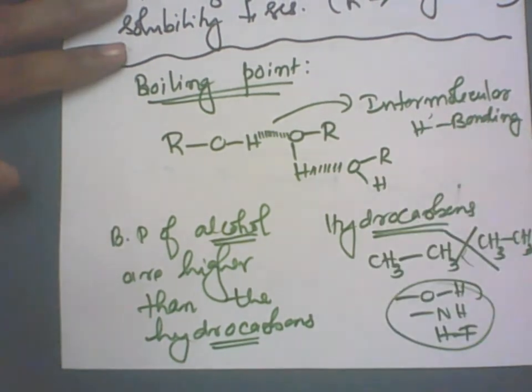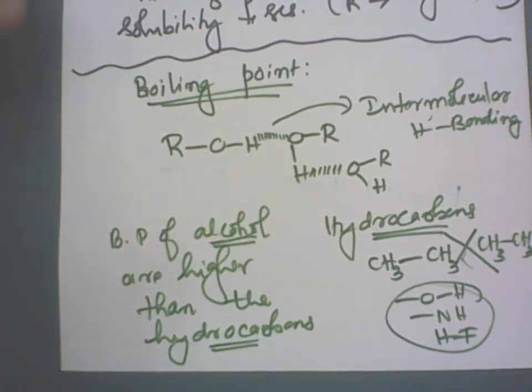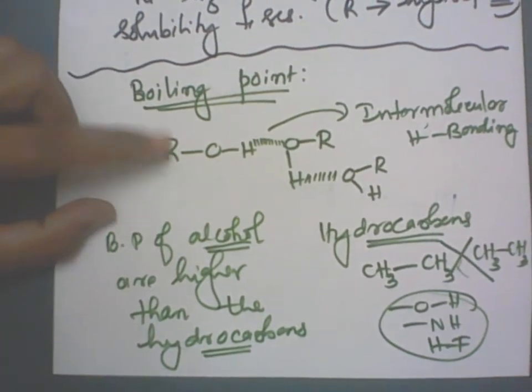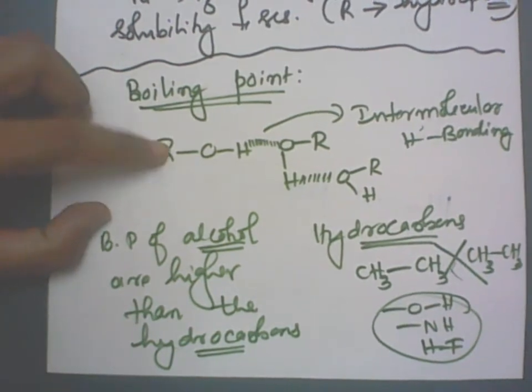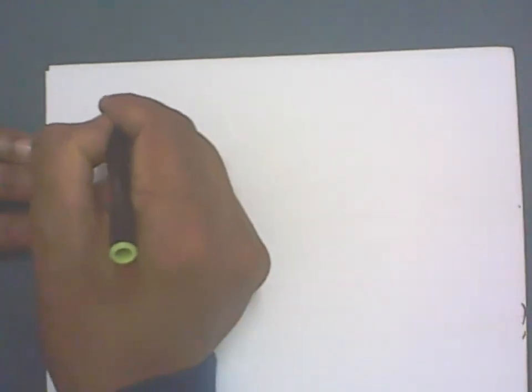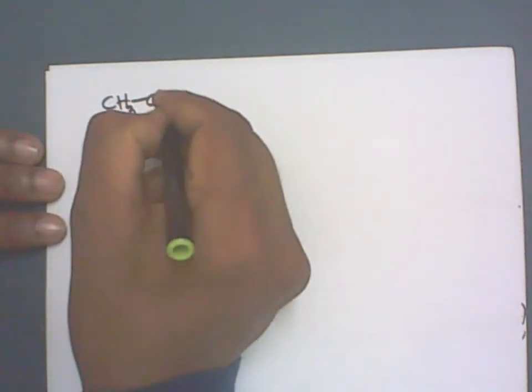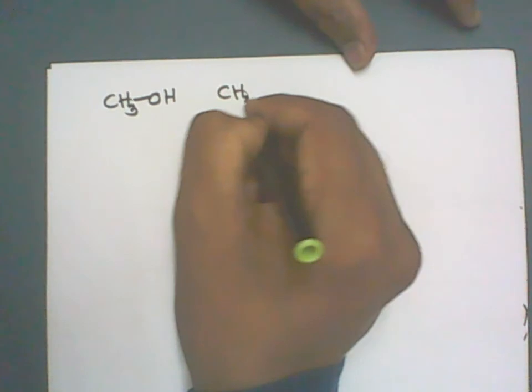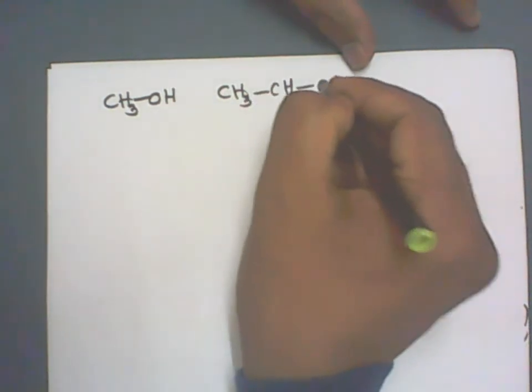Right? Now we'll go only with respect to the alcohol. I'll go on increasing the length of the R groups. What will happen to the boiling point? Suppose I have methyl alcohol, CH3OH. Ethyl alcohol is CH3CH2OH.